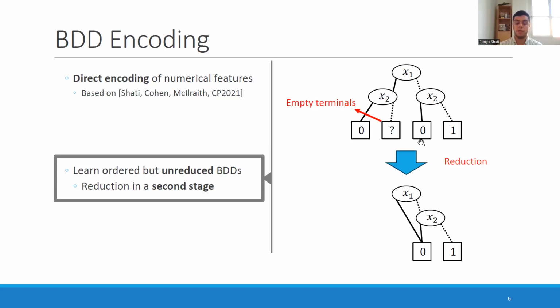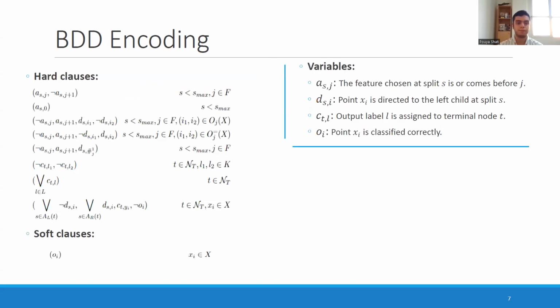So when we have learned this and we're trying to reduce it into the reduced form, we have to make a decision on the labels that we are trying to assign to these empty leaves. And based on that decision, it might affect the size of the reduced BDD that we get in the end. So we do reduction in the second stage, but you have to make these decisions with regard to the empty labels. And this is something that we can come back to when we discuss size optimization.